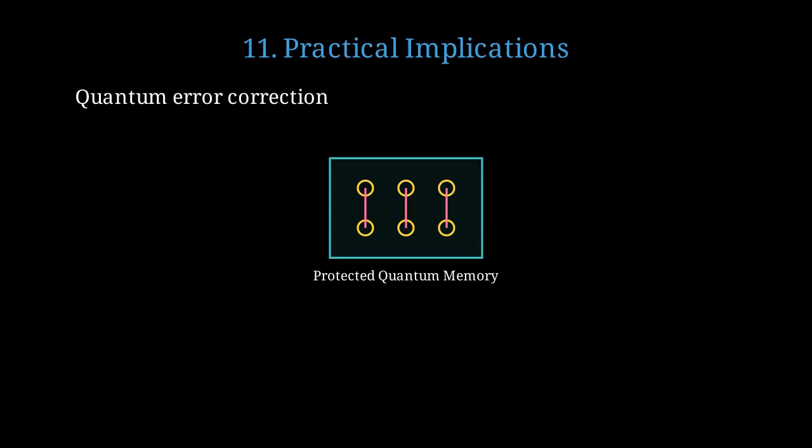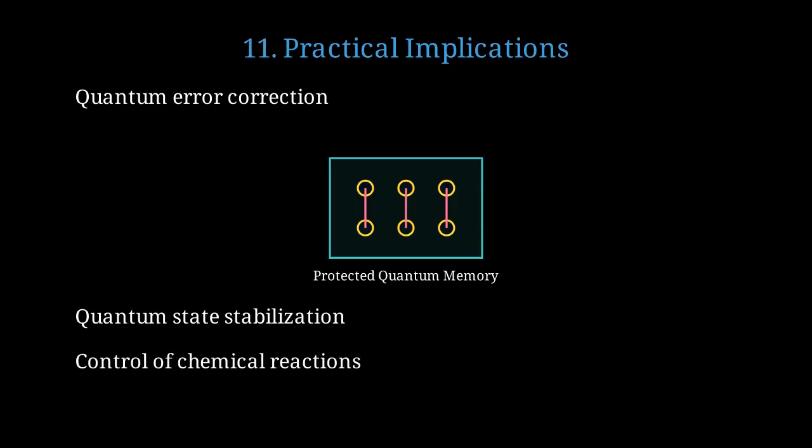Beyond philosophical puzzles, the Zeno effect has real practical implications. In quantum computing, we can use the Zeno effect to protect quantum information by frequently checking certain properties without destroying the quantum state. This represents a quantum memory where frequent monitoring of error syndromes can freeze the evolution of errors, protecting the stored quantum information. We can stabilize fragile quantum states that would otherwise quickly decay or decohere. In principle, the Zeno effect could be used to control the outcome of chemical reactions by selectively freezing certain quantum pathways.